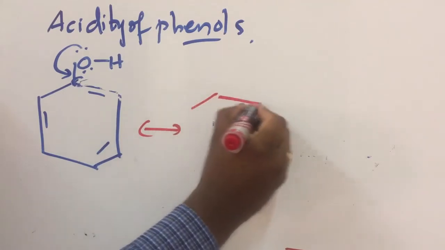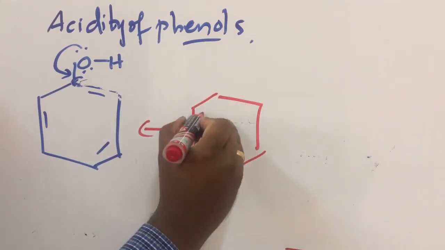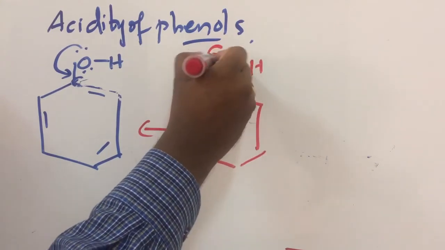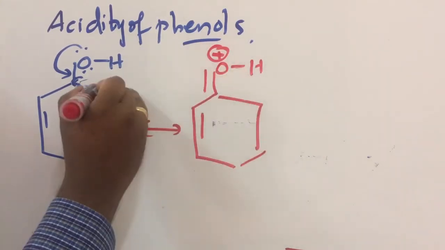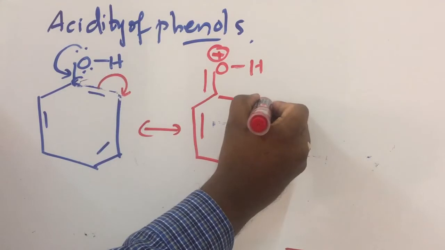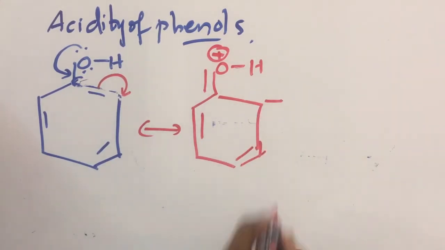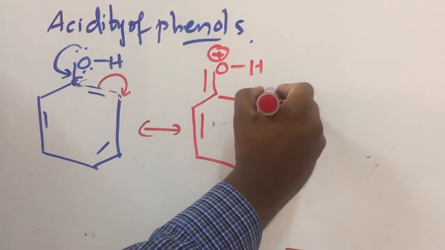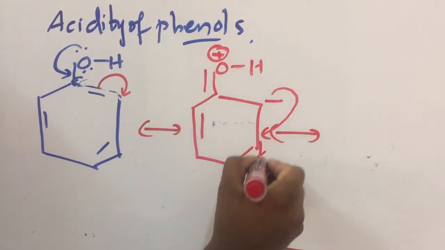And the structure will come like this: OH with one positive charge, a double bond, and this electron will shift onto this carbon and become negative. Then what is the next structure? This negative charge again undergoes delocalization.